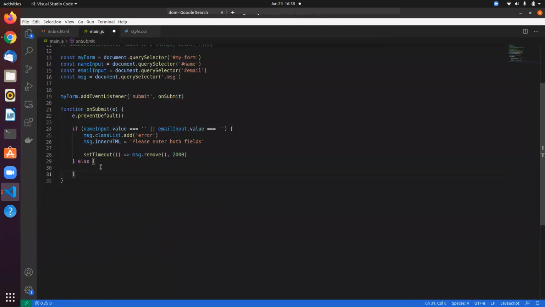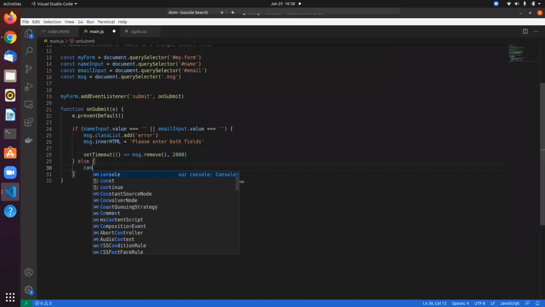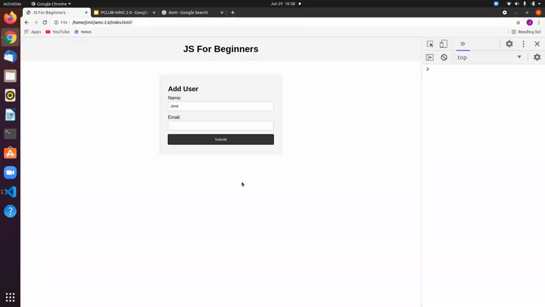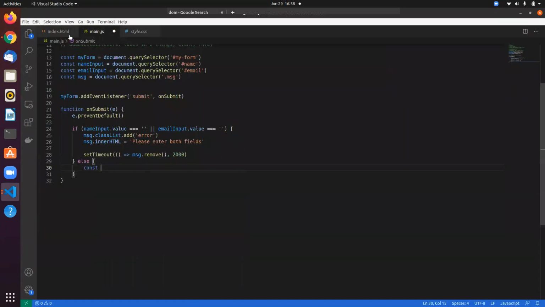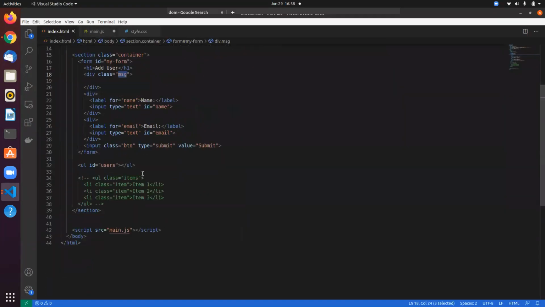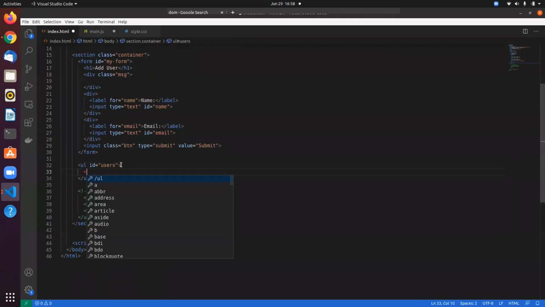So now what I want to do is add this. Whenever I add something, I want it to be displayed here. So for that, I have this UL, right? This unordered list, and inside that we can dynamically add the li tag, right?